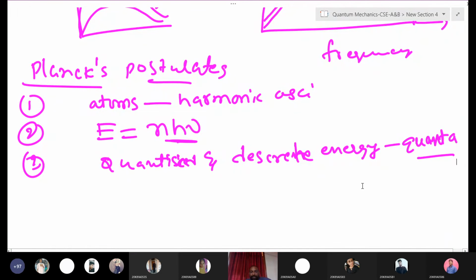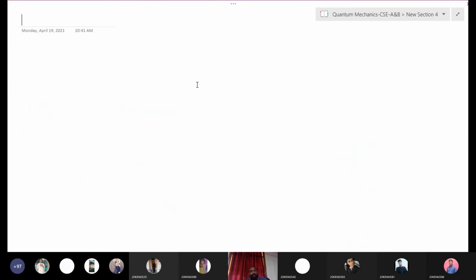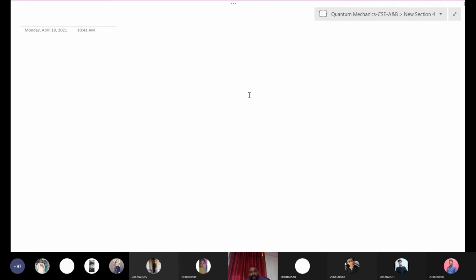Now this is also quantized and discrete, but what is the difference between discrete and continuous energy? Suppose you are seeing light. Discrete means it comes in a discontinuous manner. But in your home, if you switch on the lamp, light is coming from the bulb.